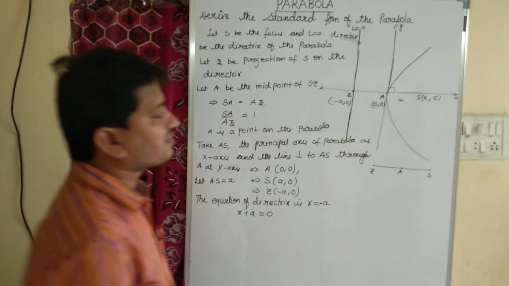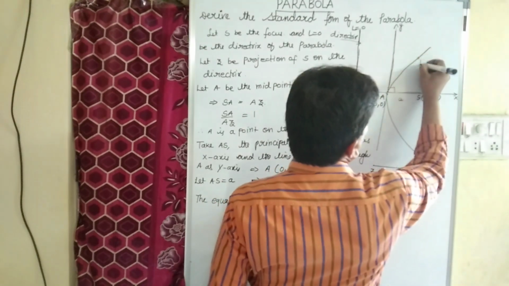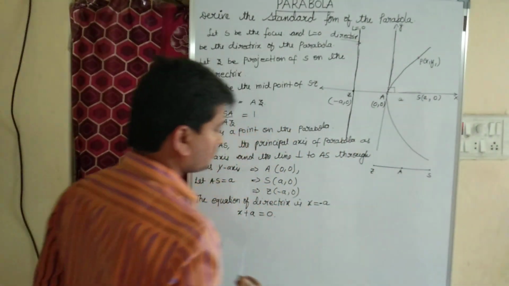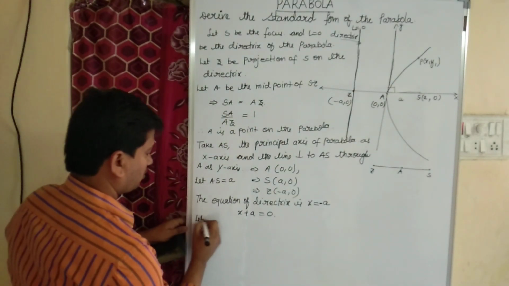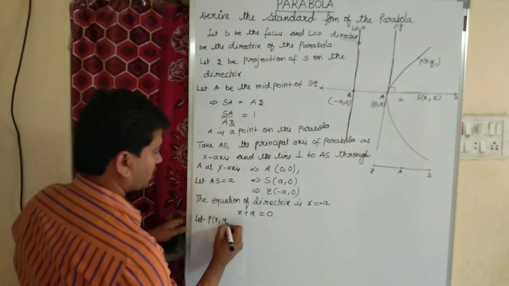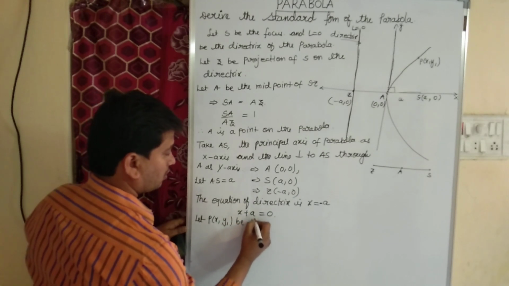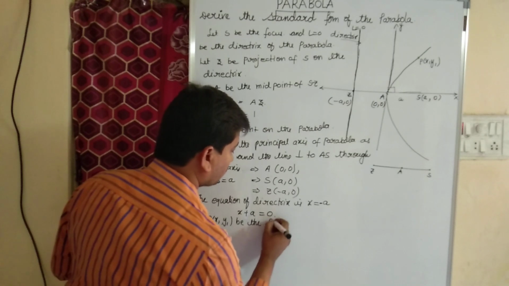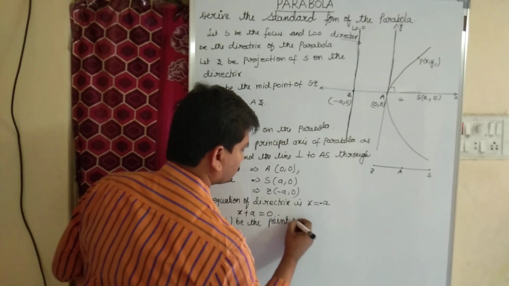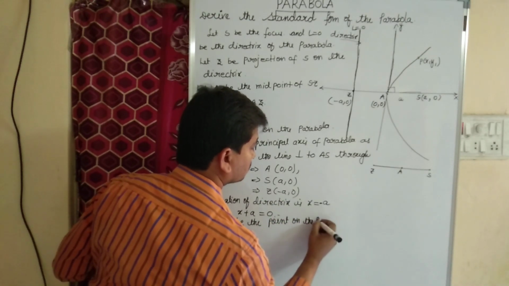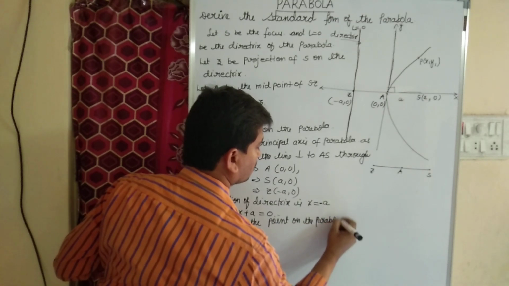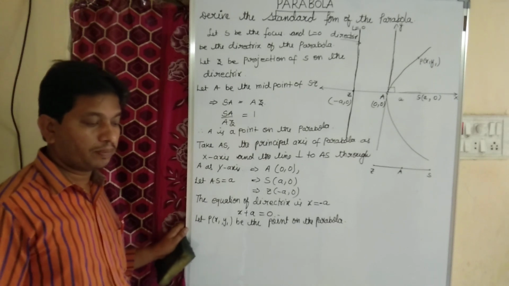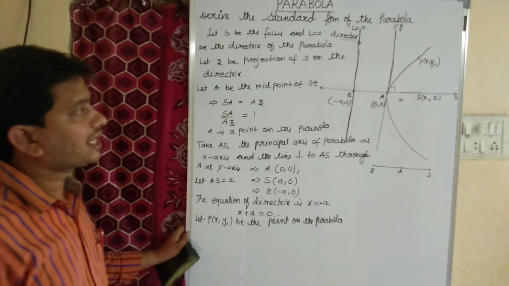Now, let P(x1, y1) be a point on the parabola. Okay, so what is N, children?